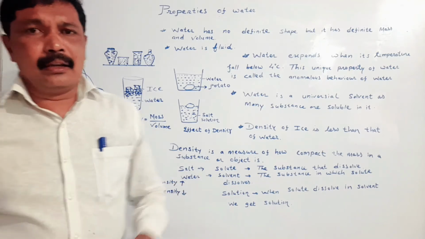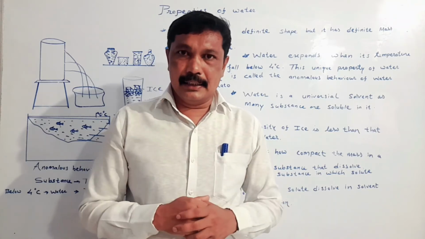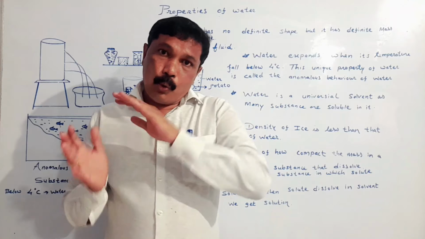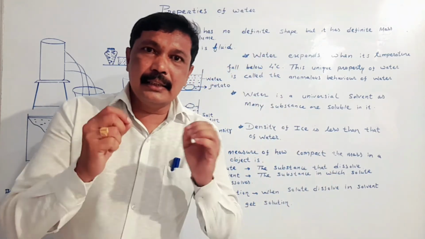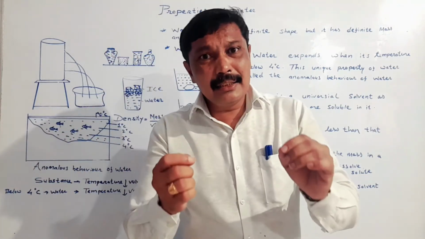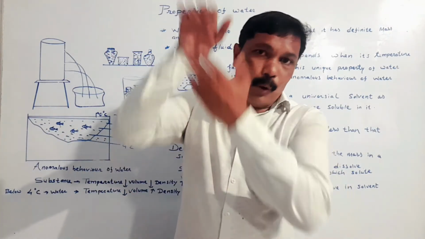And in this way, my dear student, we have also studied what is density. My dear student, when water is converted to ice, its density is reduced. And as its density is reduced, it starts floating upon water.